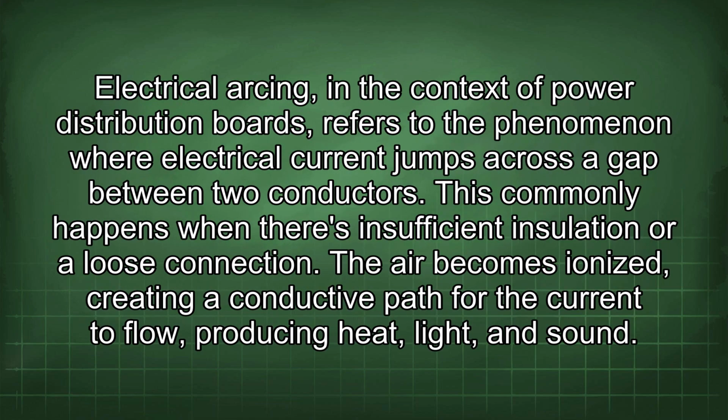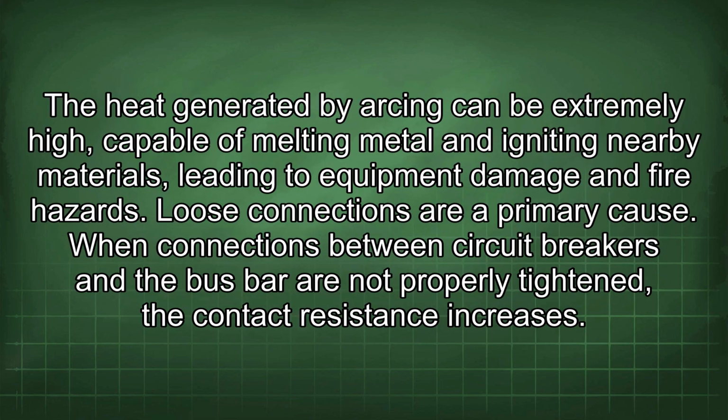Electrical arcing, in the context of power distribution boards, refers to the phenomenon where electrical current jumps across a gap between two conductors. This commonly happens when there's insufficient insulation or a loose connection. The air becomes ionized, creating a conductive path for the current to flow, producing heat, light, and sound. The heat generated by arcing can be extremely high, capable of melting metal and igniting nearby materials, leading to equipment damage and fire hazards. Loose connections are a primary cause.